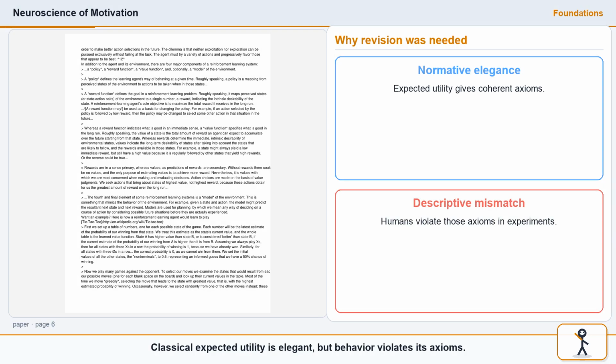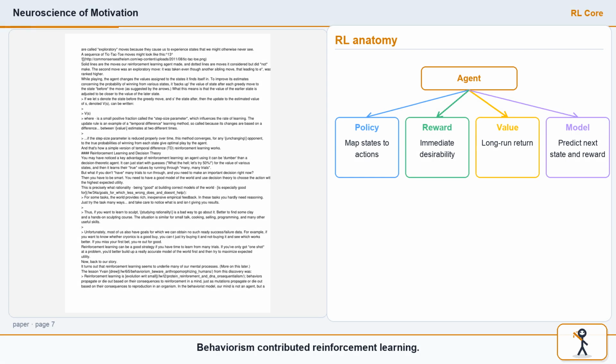Classical expected utility is elegant, but behavior violates its axioms. Allais-type paradoxes and reference effects show that human choice is not perfectly stable across contexts. So the model is useful, but incomplete. Behaviorism contributed reinforcement learning. An agent uses a policy, a reward function, a value function, and sometimes a world model. The central tradeoff is explore versus exploit.